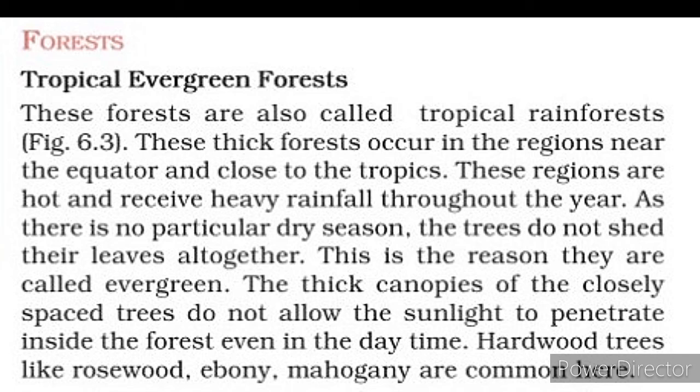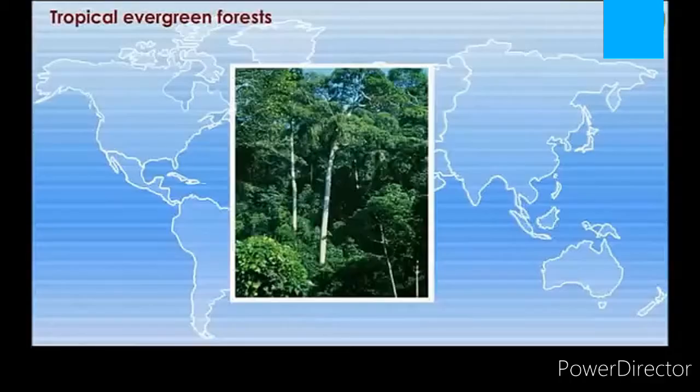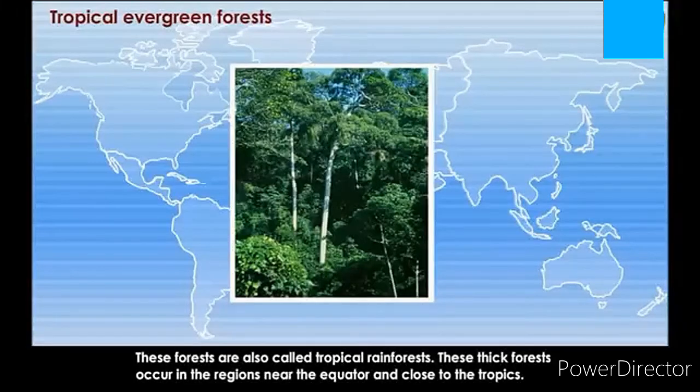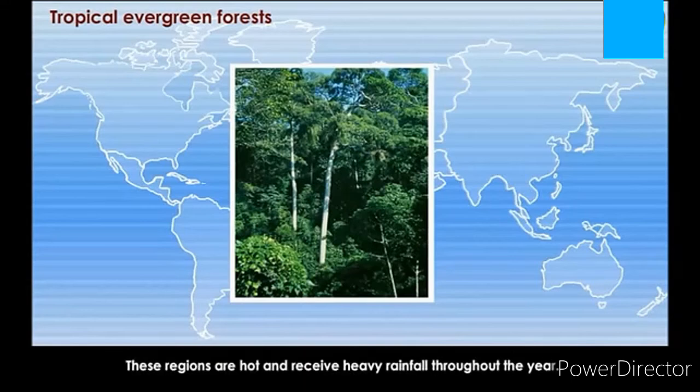Okay, so let's try to understand this topic in a better way through an animated video. Tropical evergreen forest. These forests are also called tropical rainforest, and these thick forests occur in the region near the equator and close to the tropics.